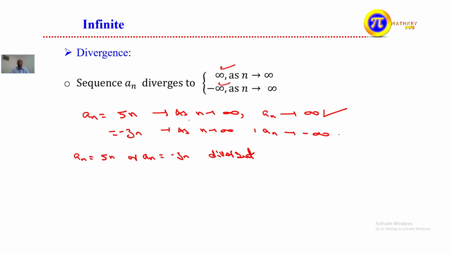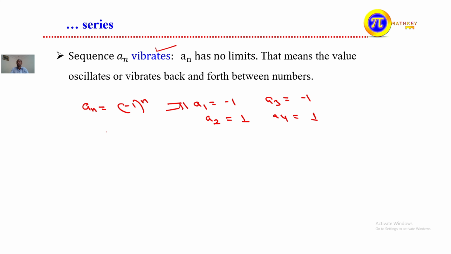The other case is a sequence that vibrates. You can consider different examples for this, for instance a_n = (-1)^n. The first term is a1 = -1, a2 = 1 since (-1)^2 is 1, a3 = -1, a4 = 1. So this sequence approaches two different values: 1 if n is even, and -1 if n is odd. The limit vibrates back and forth, so we call this still divergent. You have to consider different examples.